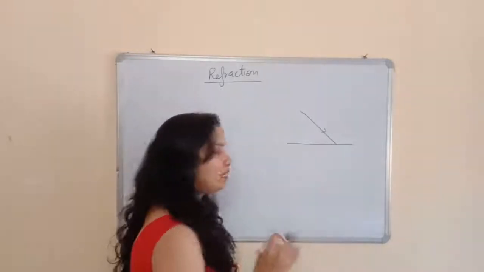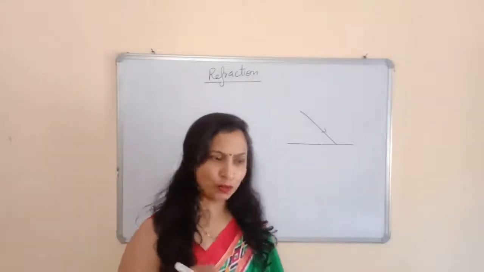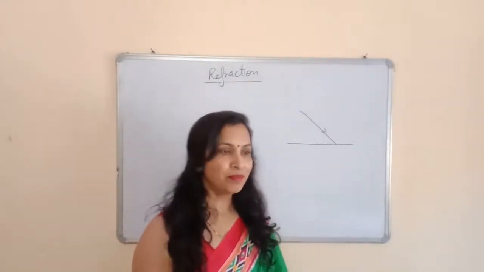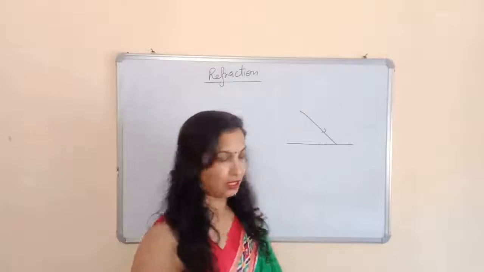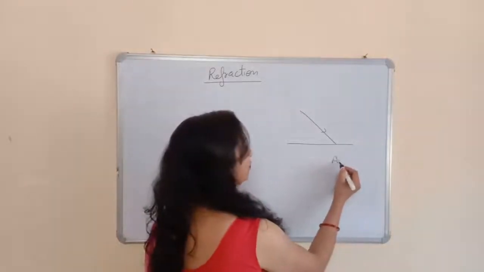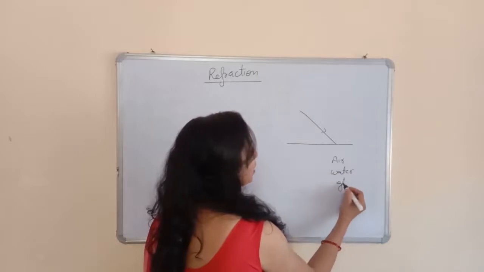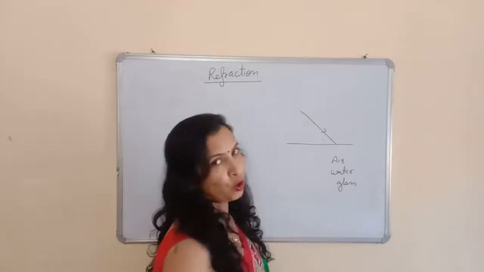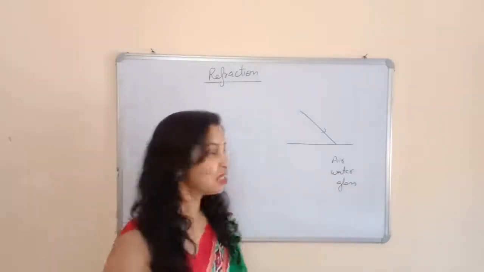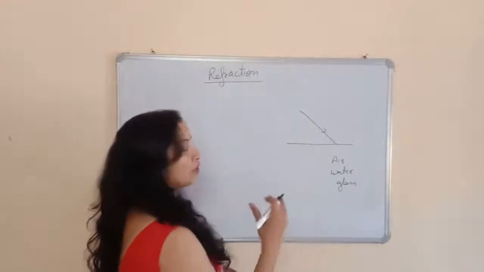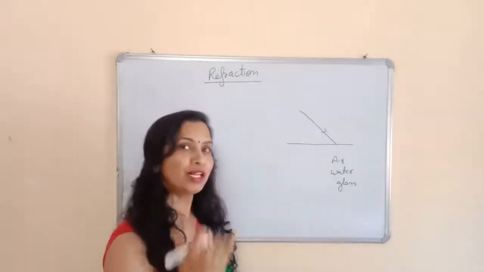So these mediums should be optical. This should be an optical medium. It means the light should pass through that medium. Like air is an optical medium. Air, water, glass, all these are optical mediums. And refraction is when the light passes from one optical medium to another optical medium.